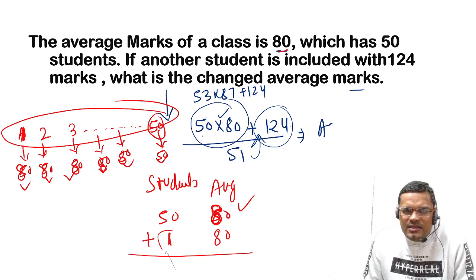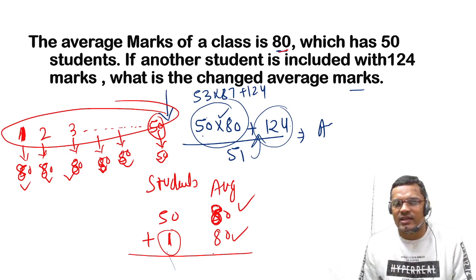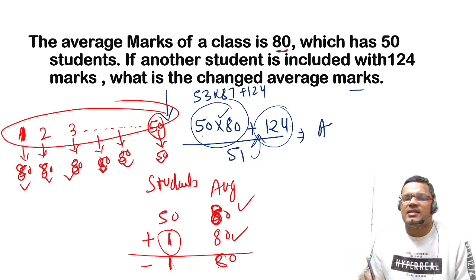So if another person comes with 80 marks only, there is no change in the average. Similarly, if any person goes with 80 marks, there is no change in the average.